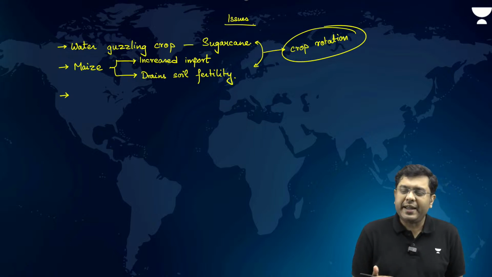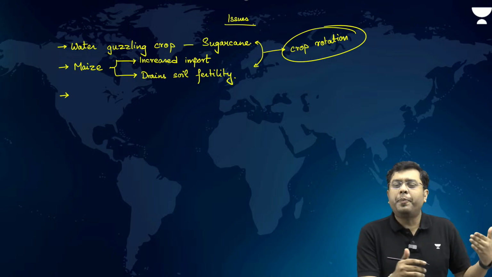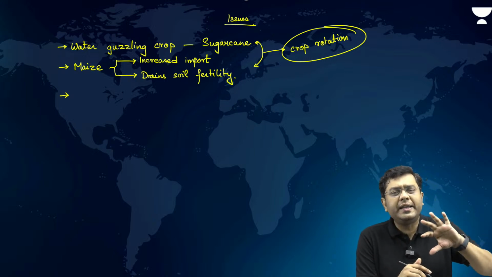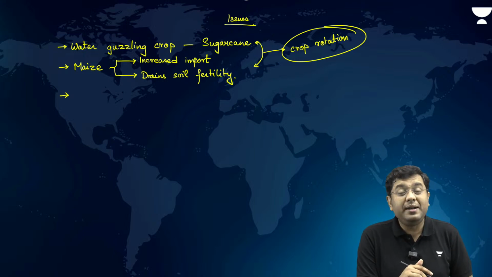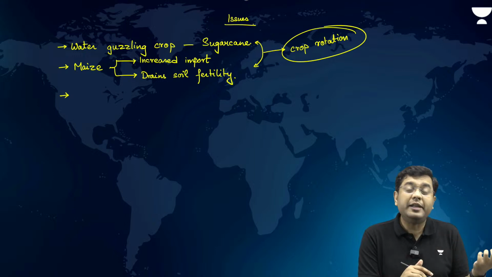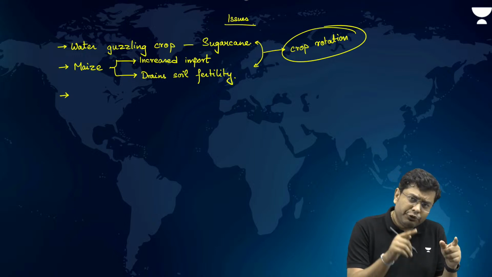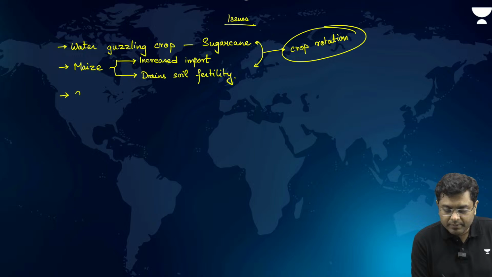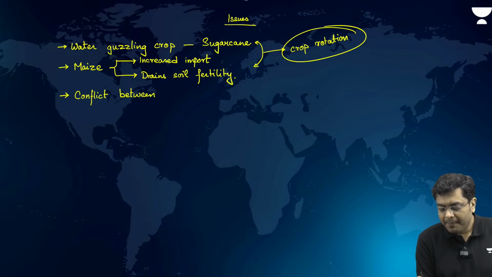Now, various different states are also gaining more profit from the ethanol being diverted for alcohol and liquor production rather than diverting that ethanol for the ethanol blending program. So, there is a conflict between the blending program and alcohol production.